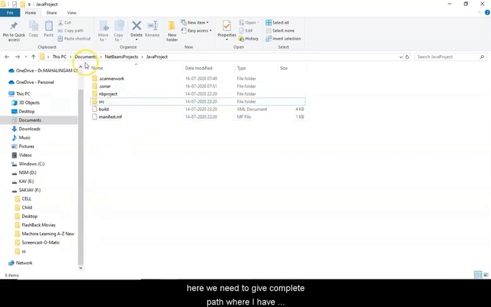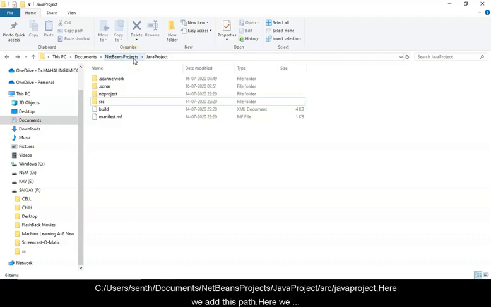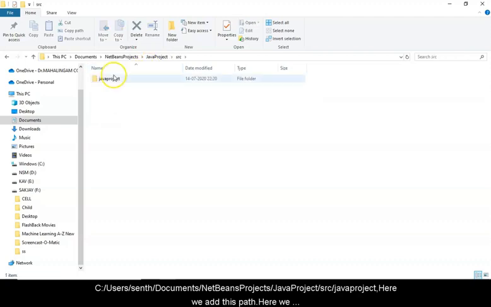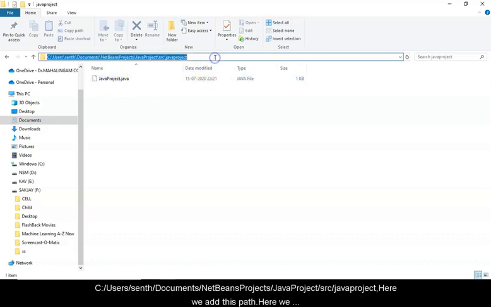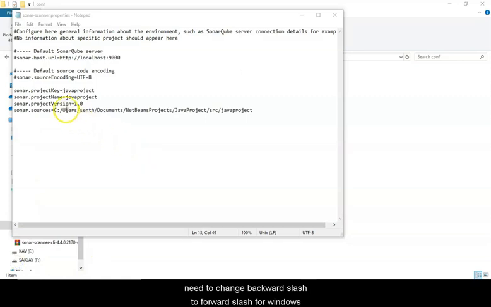That is, go to Documents under the C drive, then projects, next go to Java project, next go to src, next go to Java project. This path should be added here. Here we need to change the backward slash to forward slash for Windows.